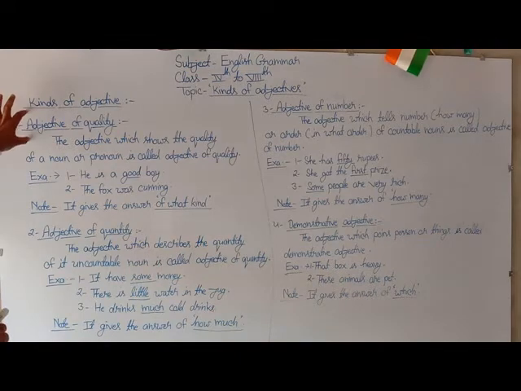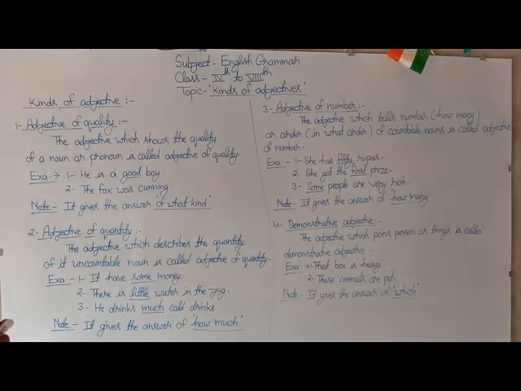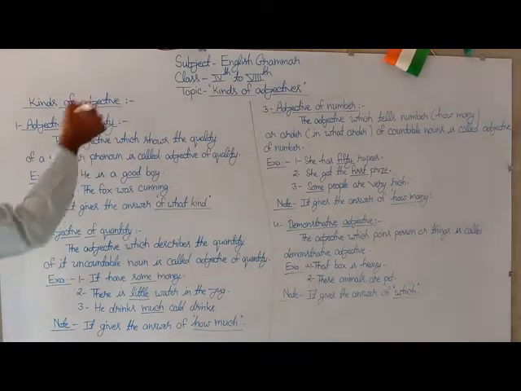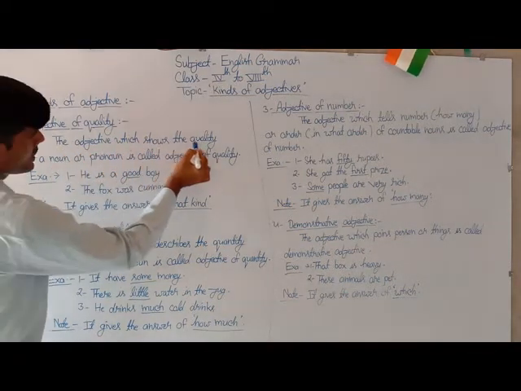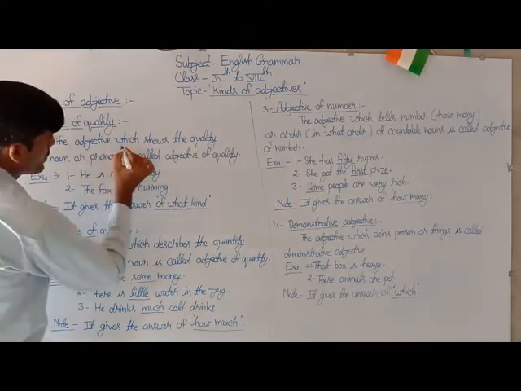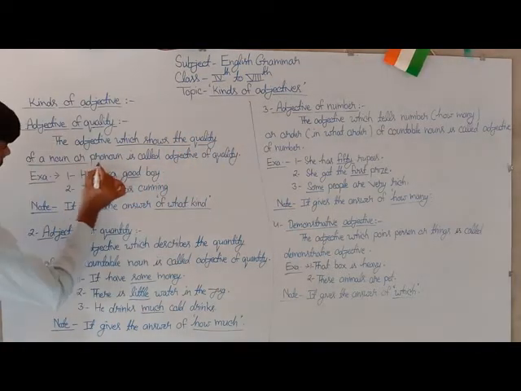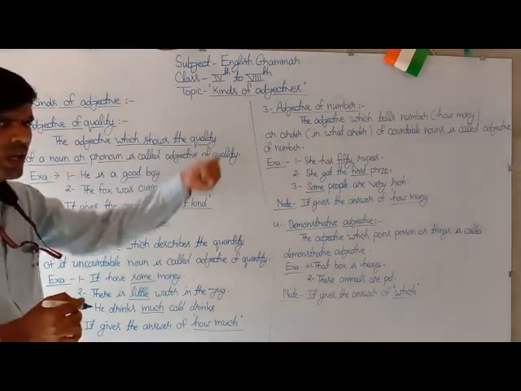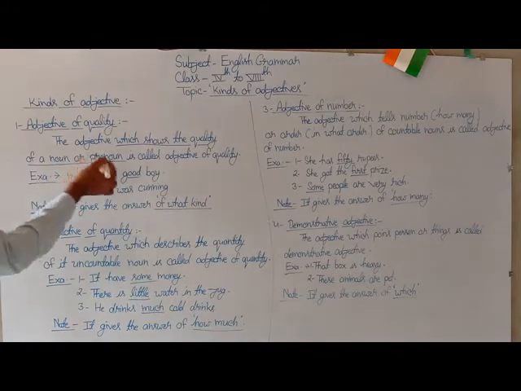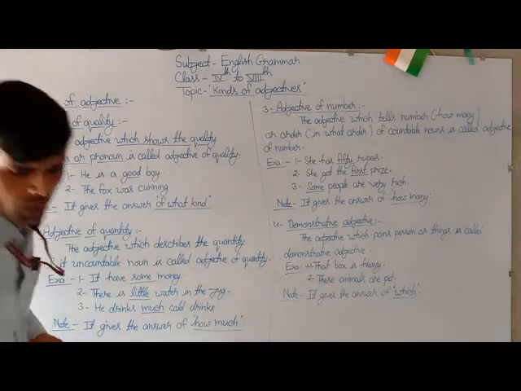To know more about this expression, we have to see the definition of this expression and some examples related to this topic. The definition is: the adjective which shows quality of a noun or pronoun is called adjective of quality.